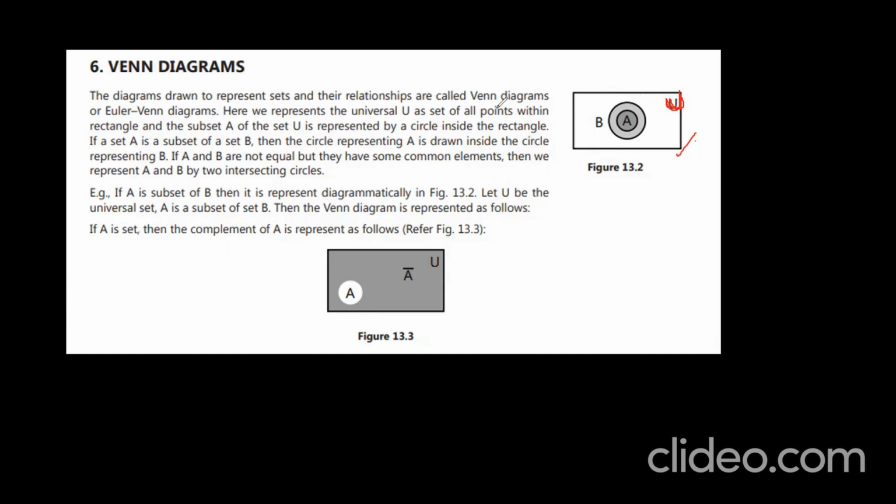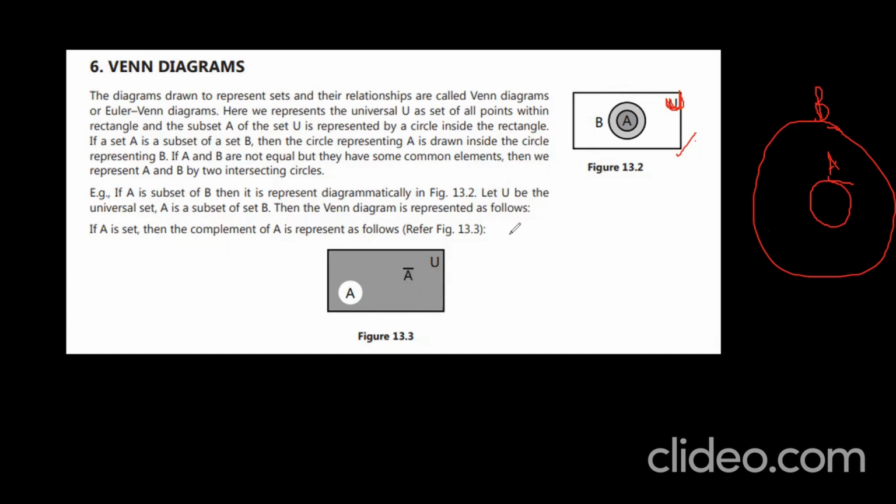Set A is a subset of B. Yes or no? Because in B, A is present. A is drawn inside the circle representing B. If A and B are not equal, but they have common elements, then we represent A and B by two intersecting circles. Understand?